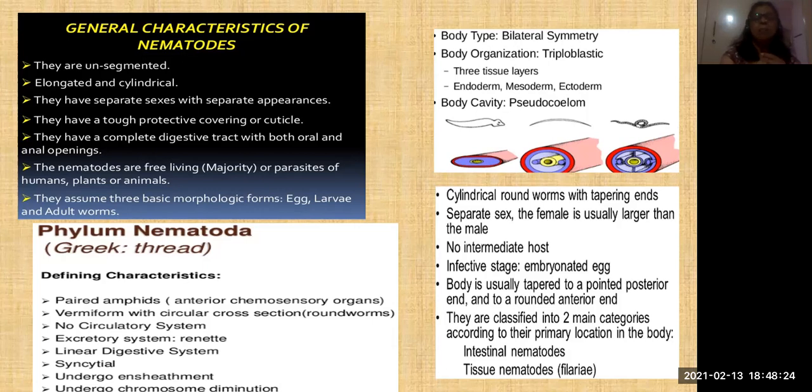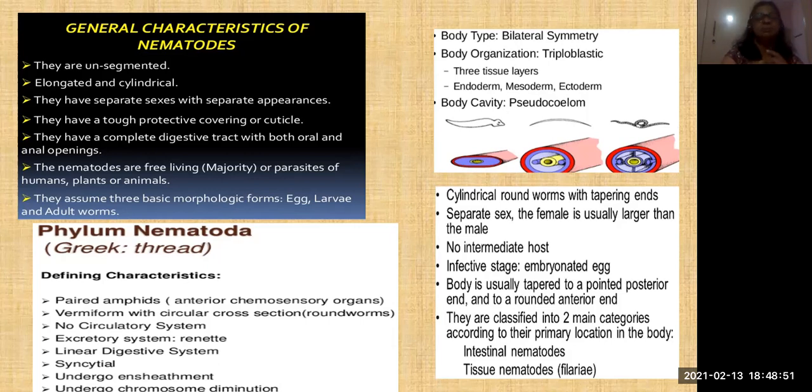And they have a complete digestive tract with two openings: one is the mouth and the other end is the anus. So that means when compared to Platyhelminthes, nematodes are somewhat more developed organisms. They have a mouth and anus, whereas in Platyhelminthes there is no anus, only a single opening.